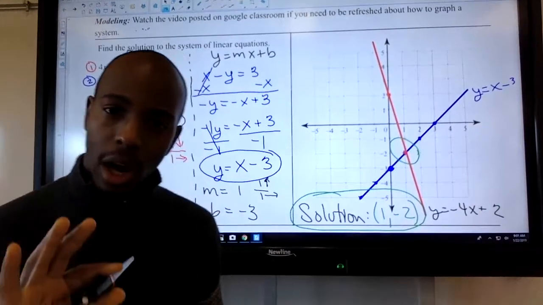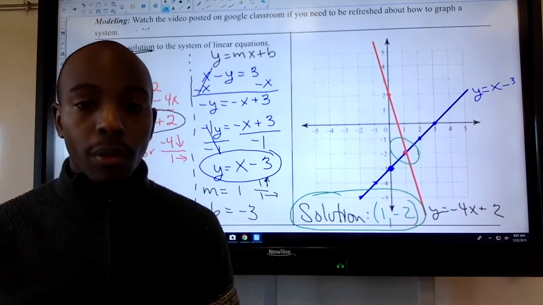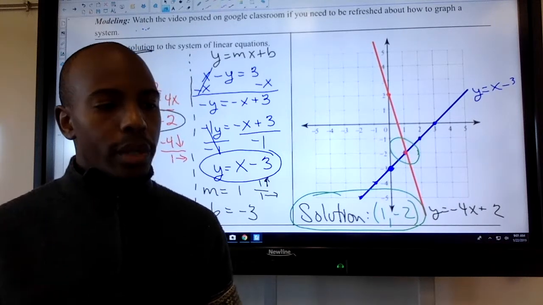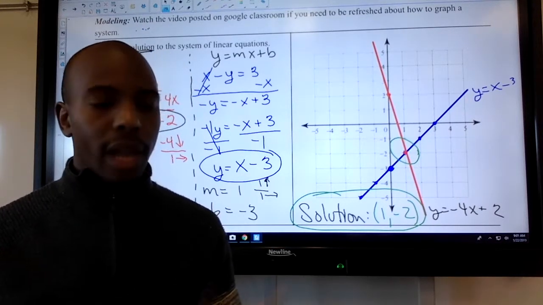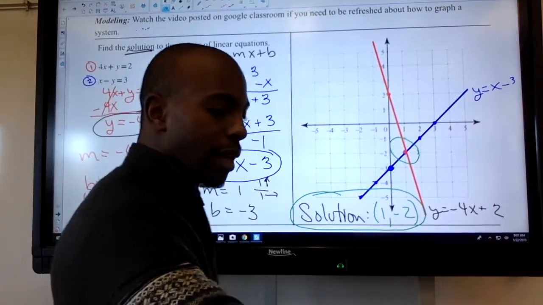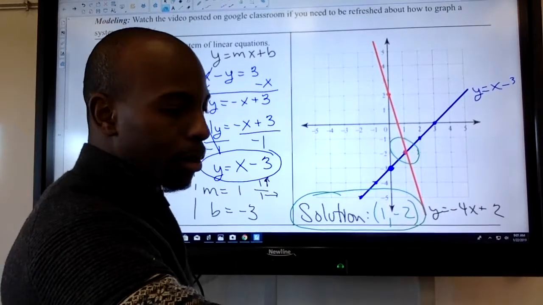So if you got this and this makes sense to you, awesome. Go on, complete the rest of 5.1a. That way you're able to do it. Now, if you want to always check your answer on the calculator, remember you have these two equations. You have y is equal to negative x, right? And you have y is equal to negative 4x plus 2.